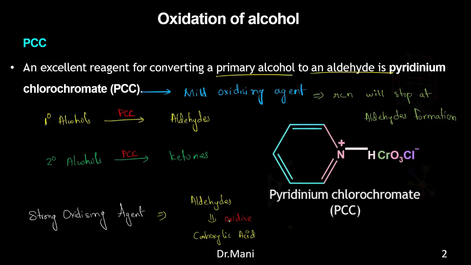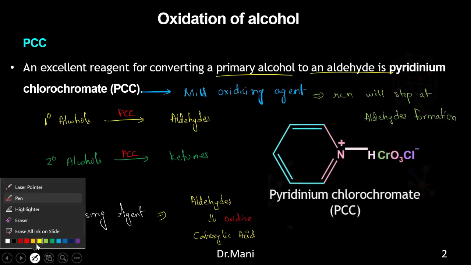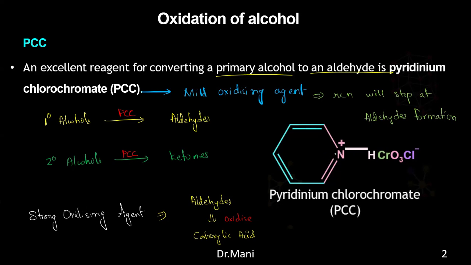The conversion of aldehydes to carboxylic acid will only happen if you are using stronger oxidizing agents. If you just use pyridinium chlorochromate, it will not happen further. The reaction will not happen. Is it clear, guys? Yes, sir. Just remember, this is the structure for pyridinium chlorochromate.